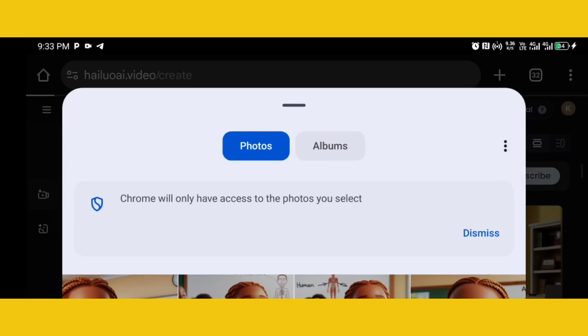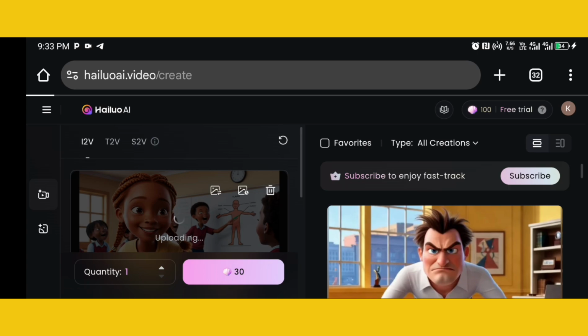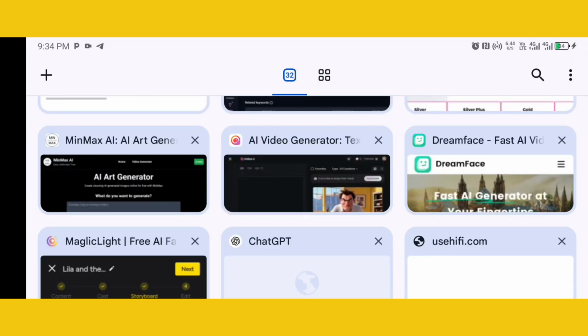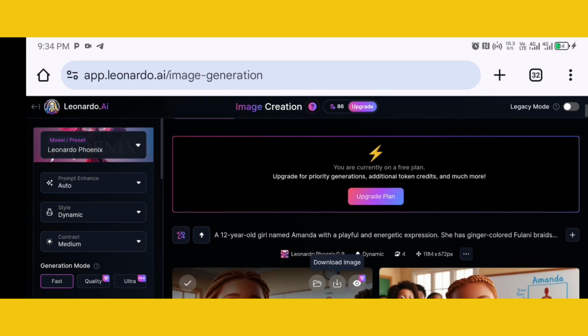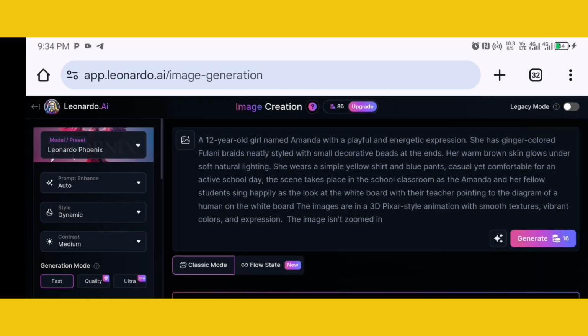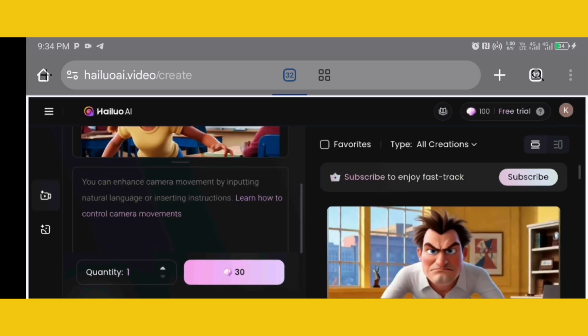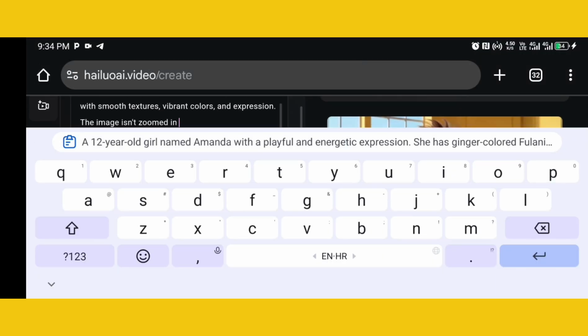So I'm just going to click on one image, and once it's done loading, it's very good that you go to Leonardo AI and you copy out the prompt you used in generating this image, which is what I'm going to do now, so that it can produce a very good video out of it. So I'm just going to copy out the prompt, and once I'm done copying the prompt, I'm going to go back to Hailuo, and I'm going to type that prompt in so that the AI will understand what you want that image to be doing.